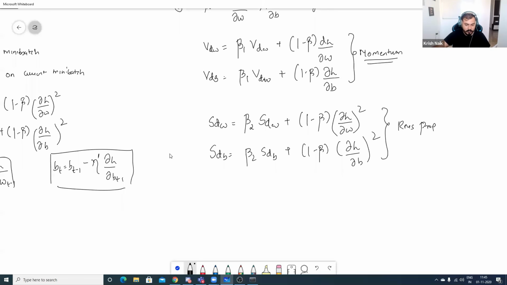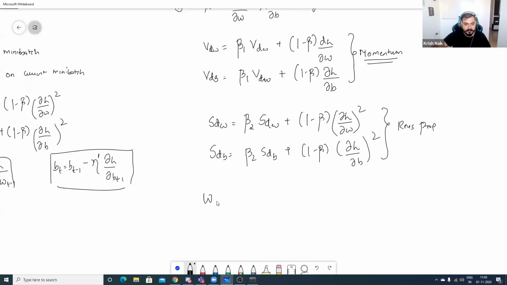Apart from this, guys, we also bring a new component which is called bias correction. This bias correction is pretty much required, because we have considered some beta value. So we bring this particular bias correction. Again, this is just a small correction in the updated equation. Right now, just forget about this bias correction. I don't have to worry about it right now.